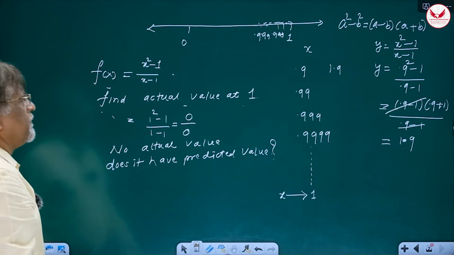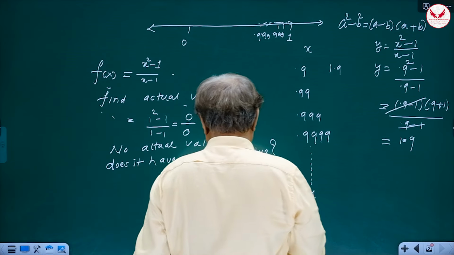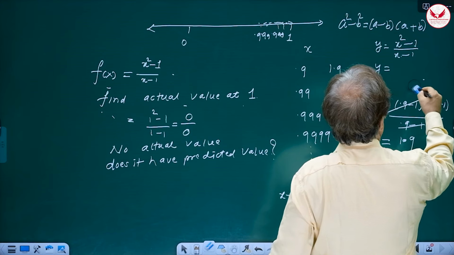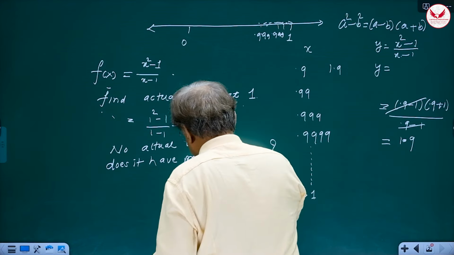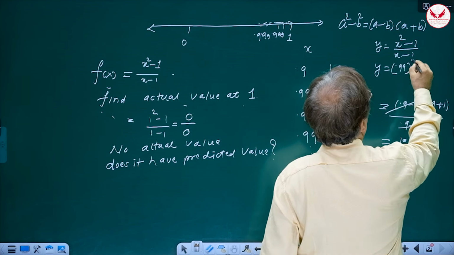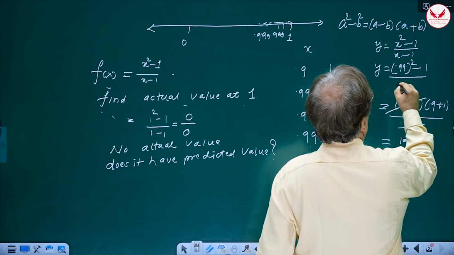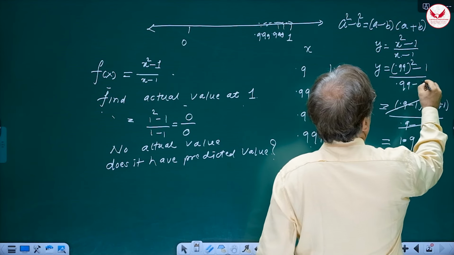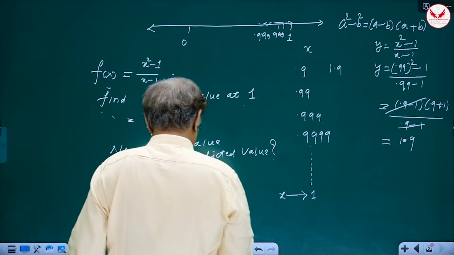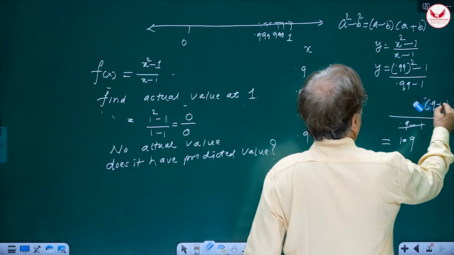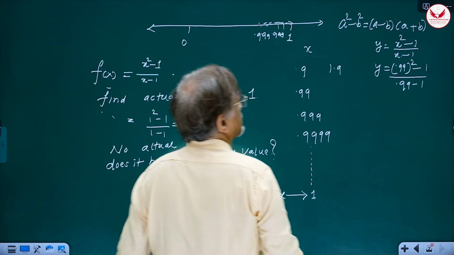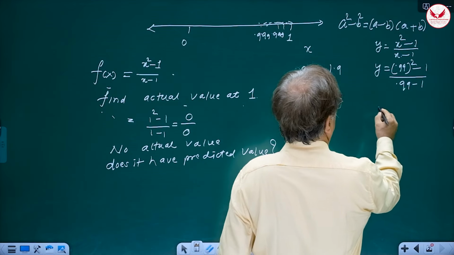Correct? Now, when x is 0.99, what happens? Let us remove the previous calculation and substitute 0.99. So it is (0.99 square minus 1) divided by (0.99 minus 1). Can you see it clearly? Yes. Now, same calculation.